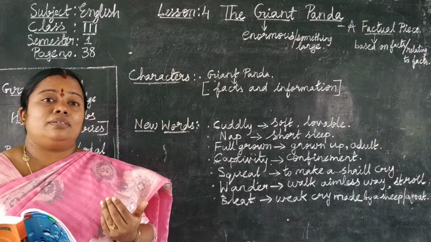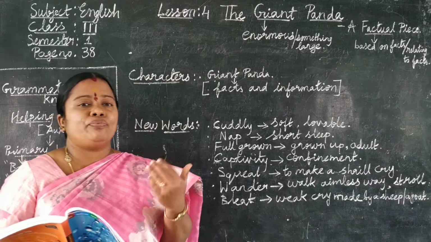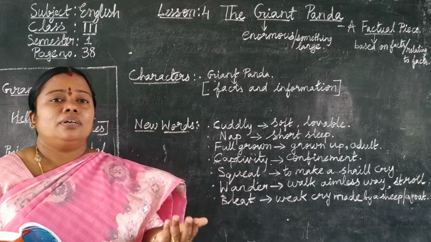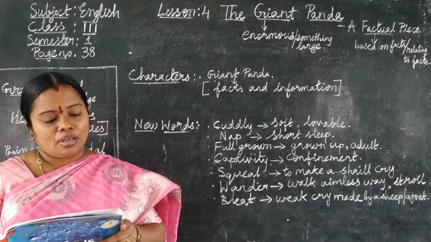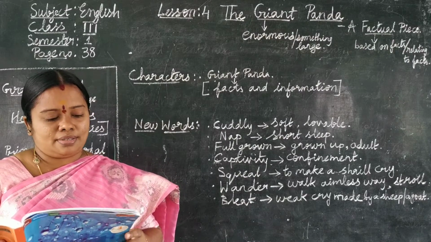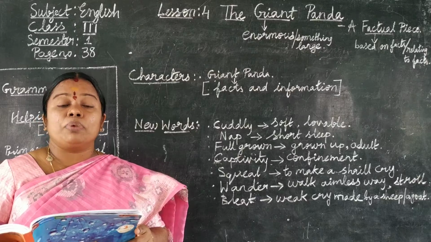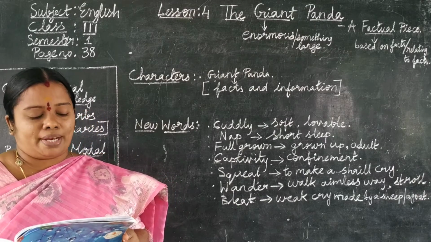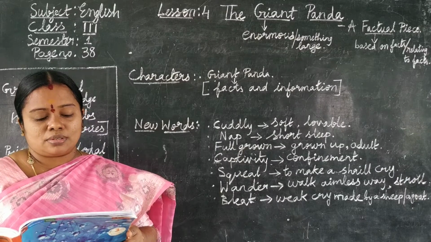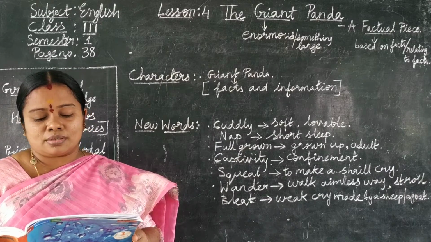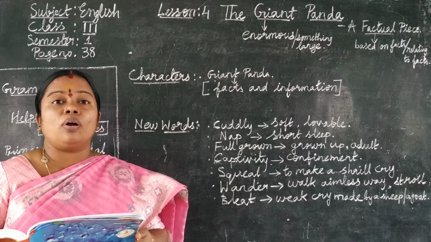Now let us see the lesson in question form. The lesson is in a question and answer form. Let us see. What are giant pandas? Giant pandas are black and white Chinese bears. Female pandas are called sows. Males are called boars. And baby pandas are called cubs.